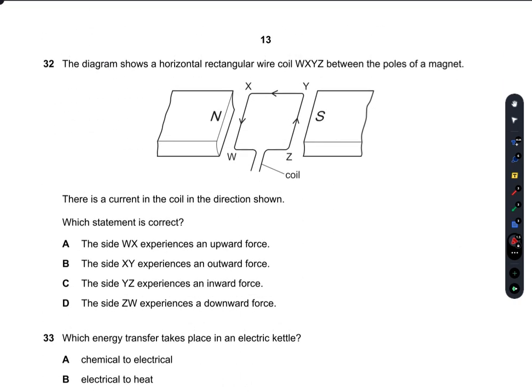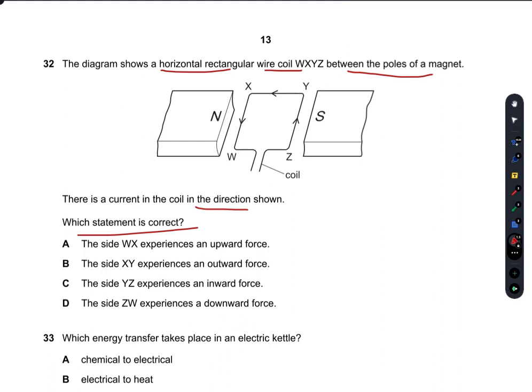The diagram shows a horizontal rectangular wire coil WXYZ between the poles of a magnet. There is a current in the coil in the direction shown. So which statement is correct here? Now we have to find the direction of force here.